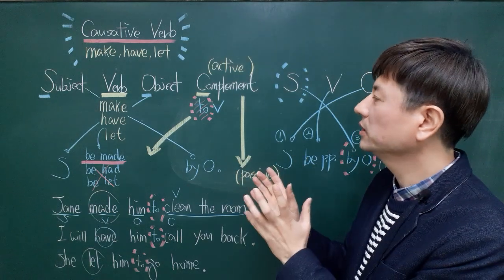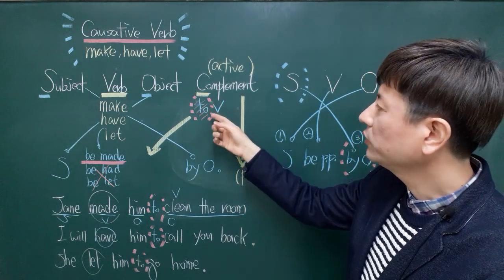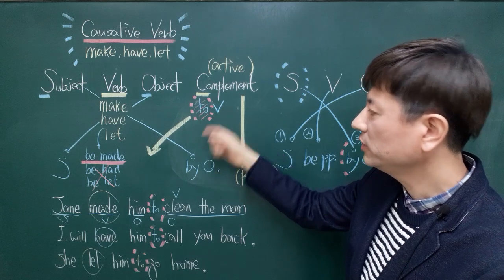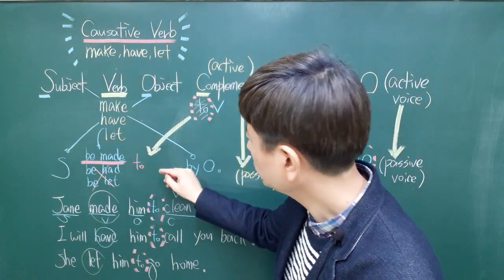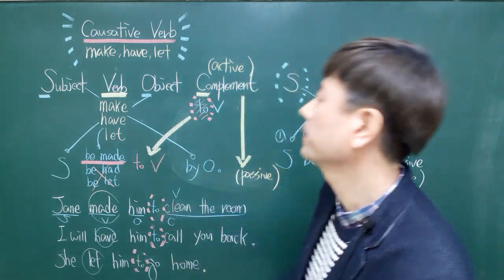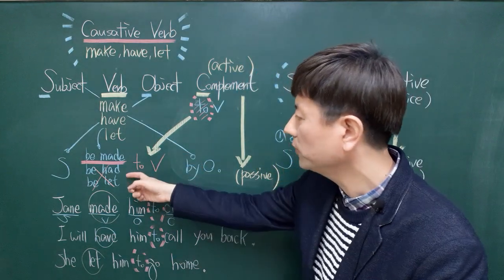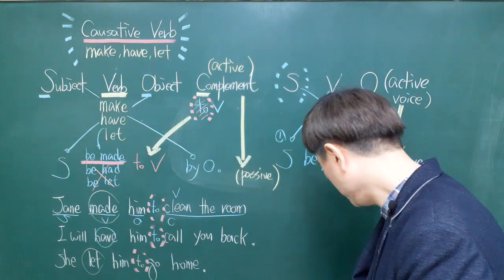But be careful: when you rewrite this complement, an infinitive, you have to revive the to. You have to make this to visible again. This is a really important key point.